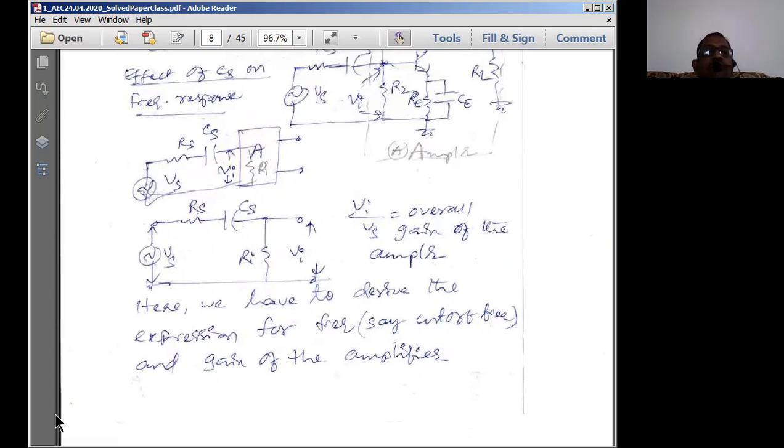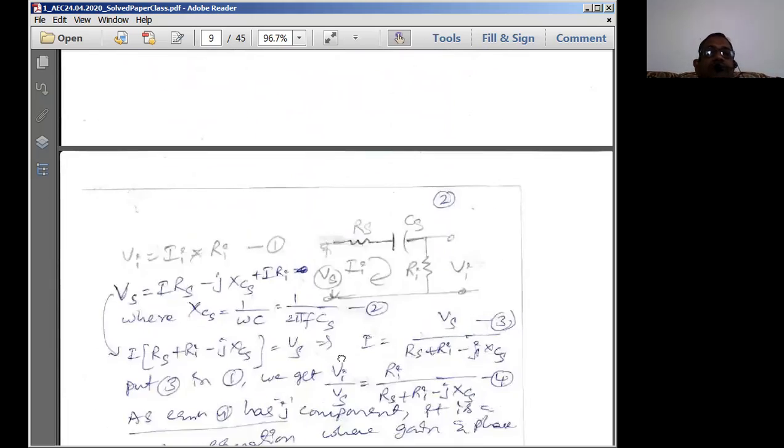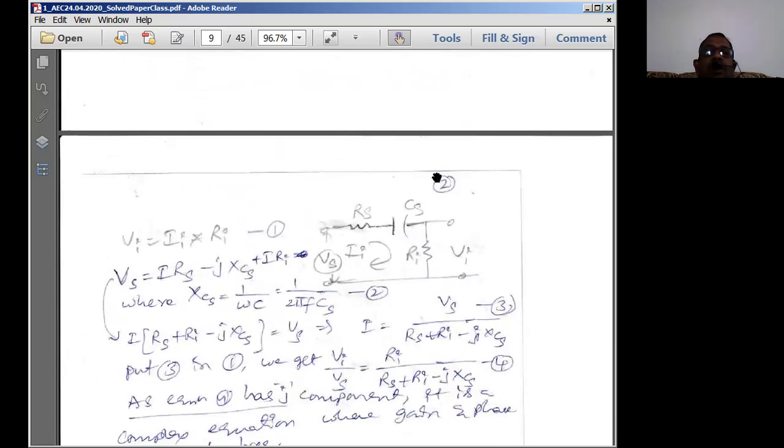So here we have to derive the expression for the frequency and gain of the amplifier in this analysis. Therefore, I can write the overall gain of the amplifier as Vi by Vs, or something like V naught by Vs. The equivalent circuit I can draw like this, by replacing the entire amplifier with Ri, where Vi is the input voltage across the terminals of the amplifier.